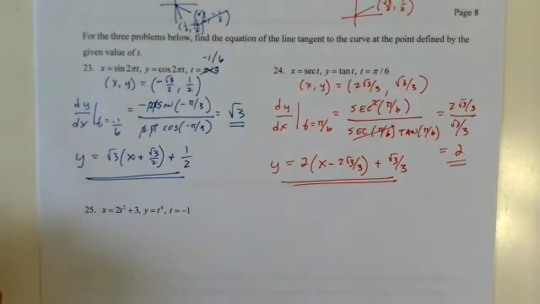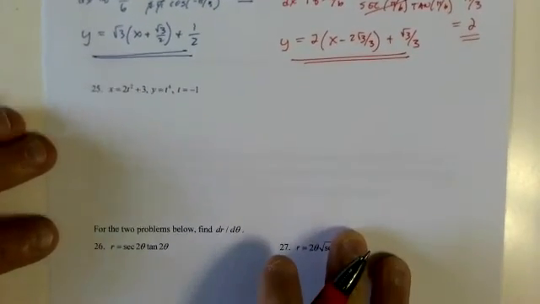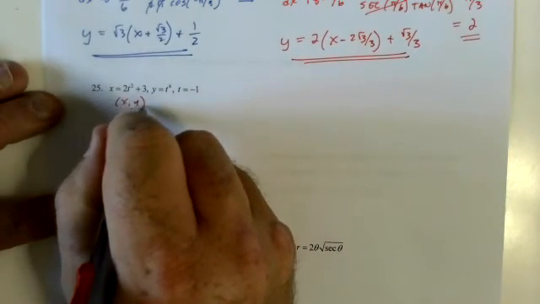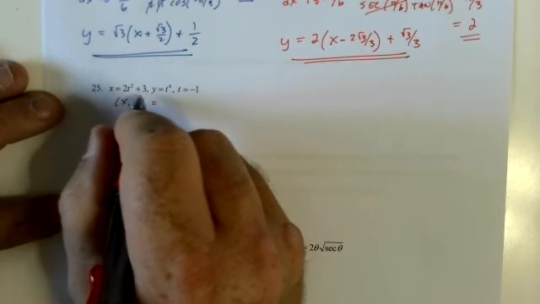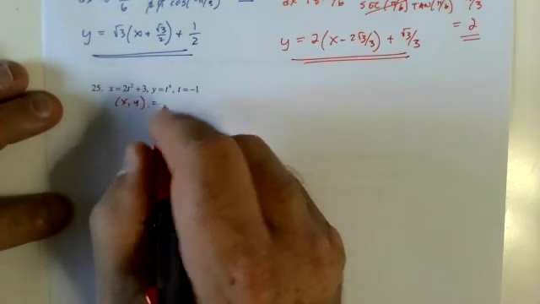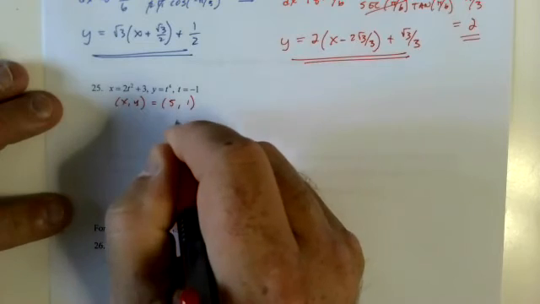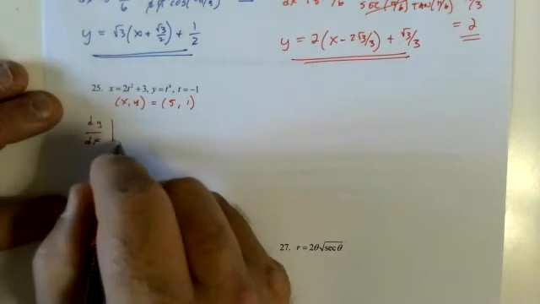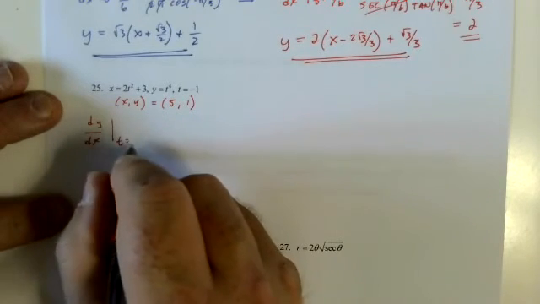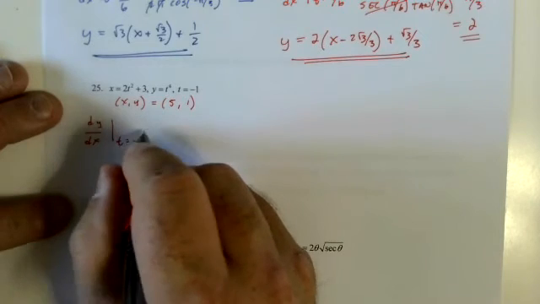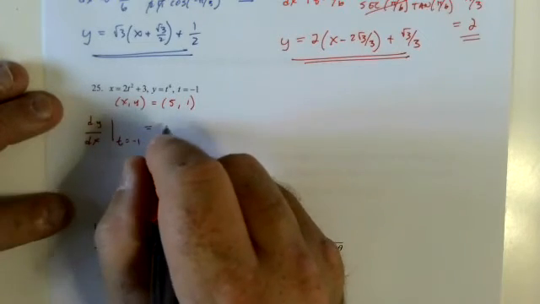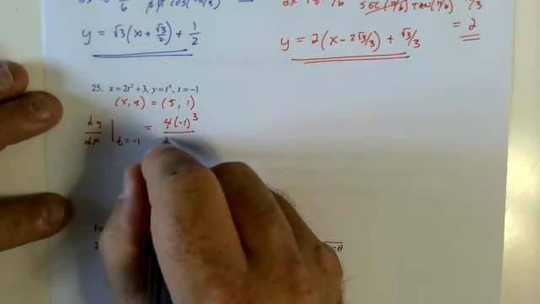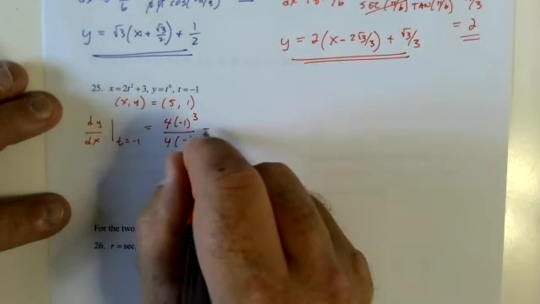Oh, my arm hurts. Okay. This is much, much more in my bullpen. All right, let's get my x y. 2 plus 3, 5, 1. dy dx at t equals negative 1 equals 4 times (negative 1) to the third over 4 times negative 1.